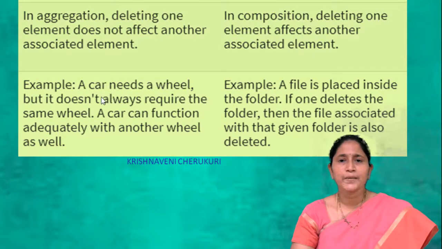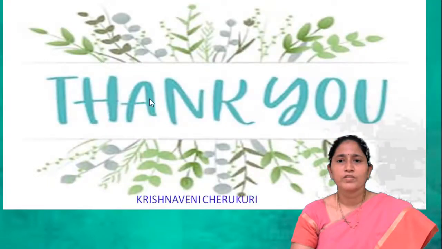If you see this example, a car needs a wheel, but it does not always require the same wheel. A car can function adequately with another wheel as well. In composition, a file is placed inside a folder. If one deletes the folder, then the files associated with that folder are also deleted. So this is about aggregation and composition.